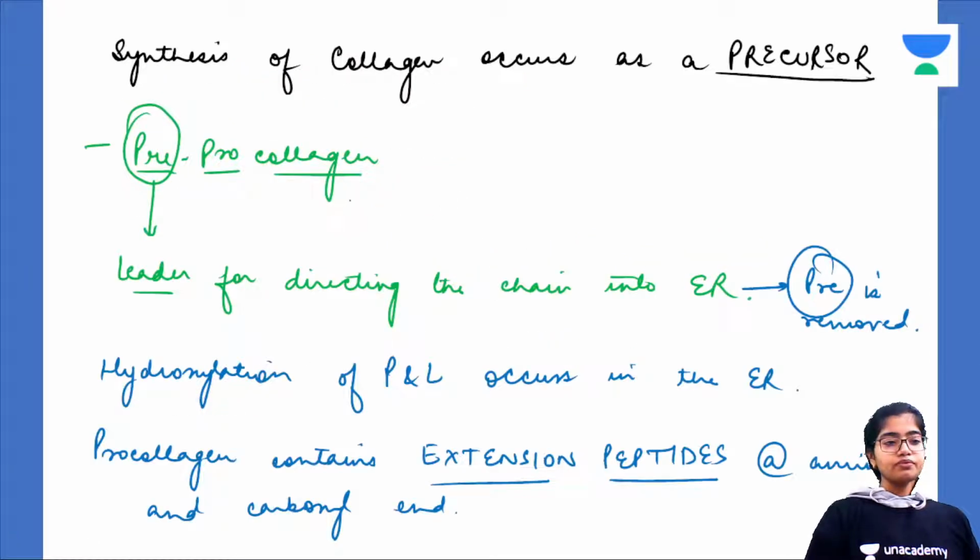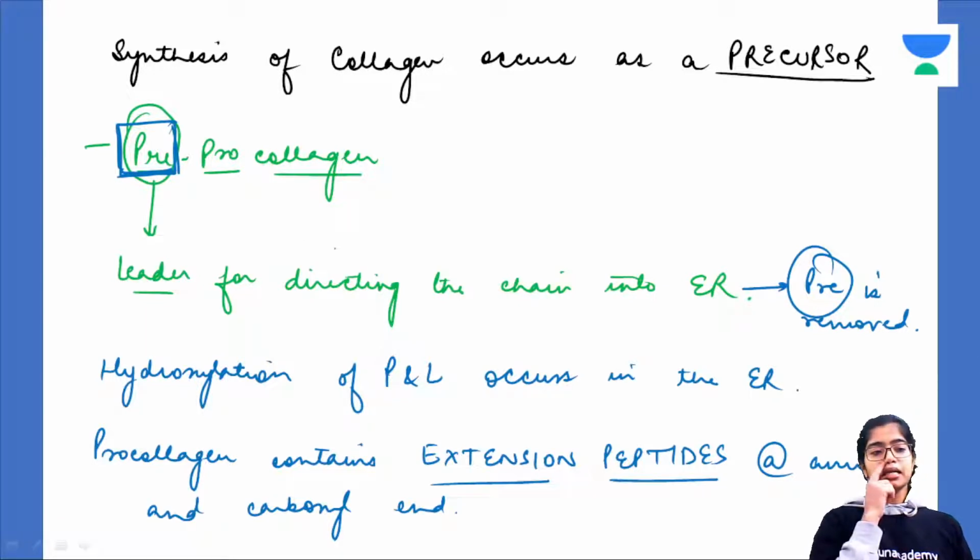Okay. Now, how is collagen synthesized? Collagen is synthesized as a pre-pro molecule. What is the pre-pro molecule? Pre is a molecule. It is a signal molecule. It signals the pro-collagen to go towards the endoplasmic reticulum.